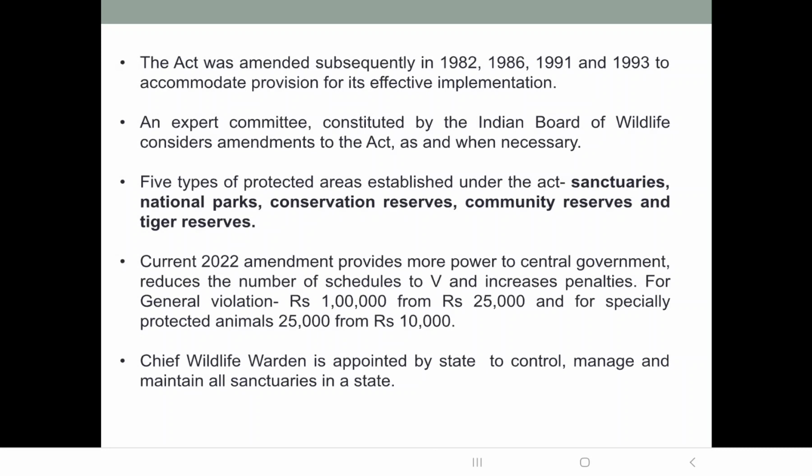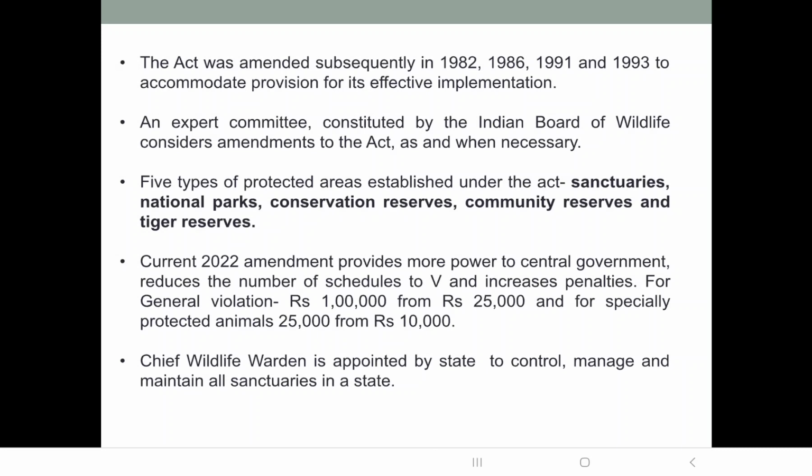Usually the human activities in the sanctuary are limited, and that means some activities are permitted, such as timber harvesting, collecting minor forest products, and private ownership. All of these are permitted. So limited human activities are permitted inside the sanctuary. Now, what are minor forest products? Such as collection of tendu leaves and honey. All of these are permitted in the wildlife sanctuary.